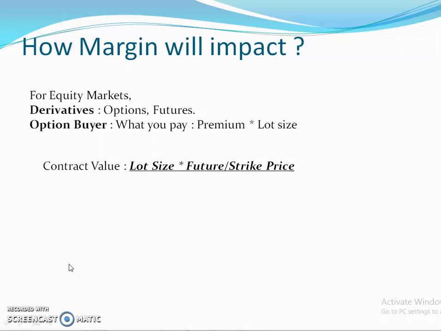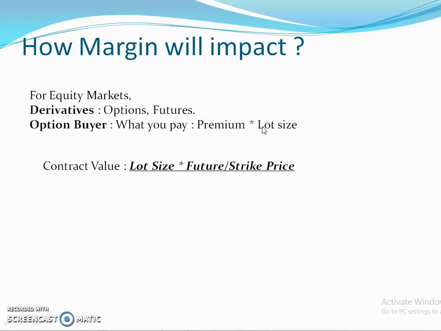So they have limited loss but unlimited profit, because they only pay the premium, not the full price of the contract, which could be lot size into future. Sorry, in the option contract, it would be lot size into strike price. So for the option buyer, the amount he is going to pay will be premium into lot size. So definitely the change in lot size will increase the amount he is going to pay. We are going to see an example.